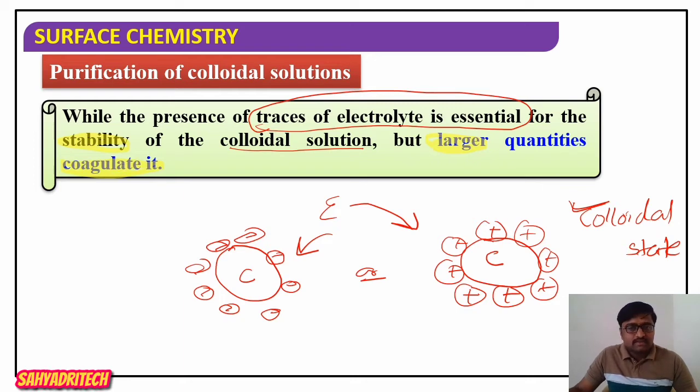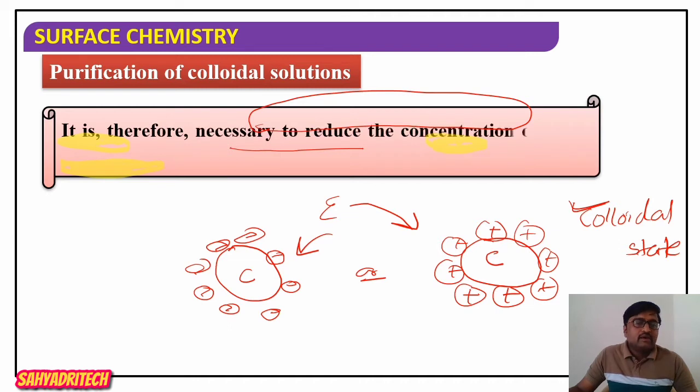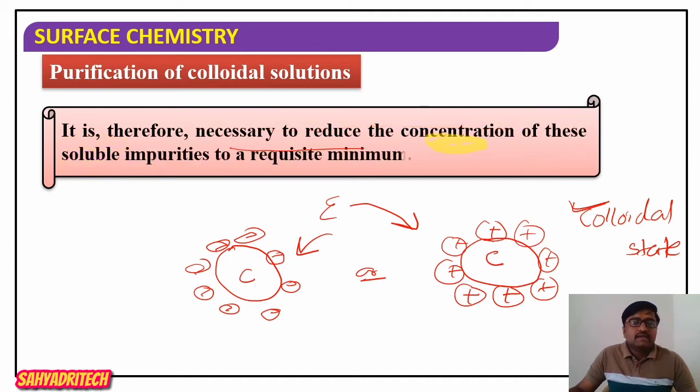To avoid the coagulation of a colloidal state, it is necessary to reduce the concentration of these soluble impurities to a requisite amount, which means a minimum quantity.